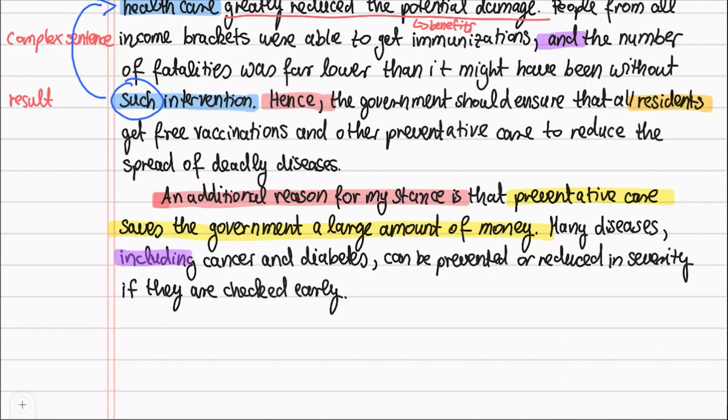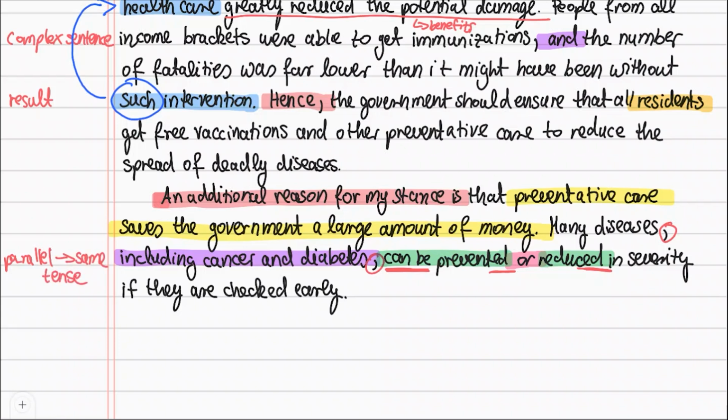I wrote including cancer and diabetes because it's good to give a short example. I also showed that I can use commas correctly when I'm modifying a noun. I used or to join two verbs, can be prevented and can be reduced. The can be is the same, so I didn't repeat it. However, I made sure that reduced had an ed ending to match prevented. It's really important that verbs joined by and or are parallel. That means that they are the same tense.